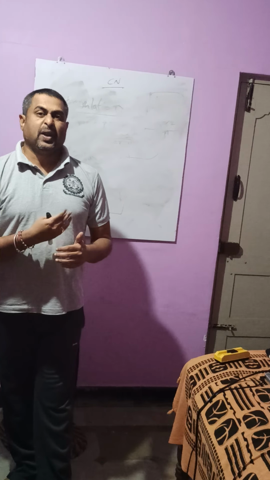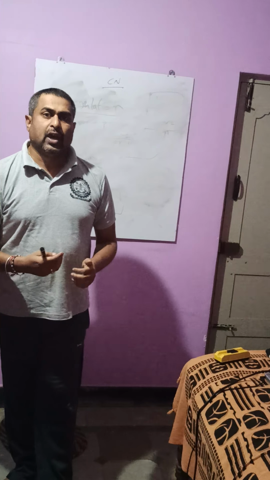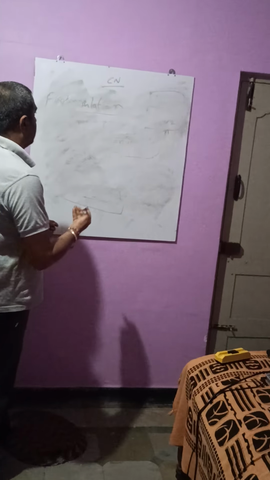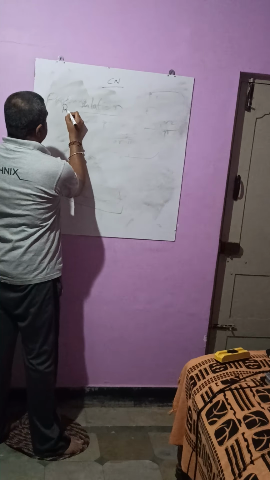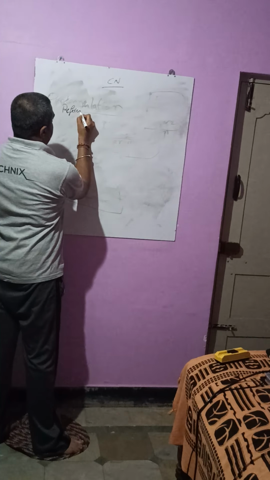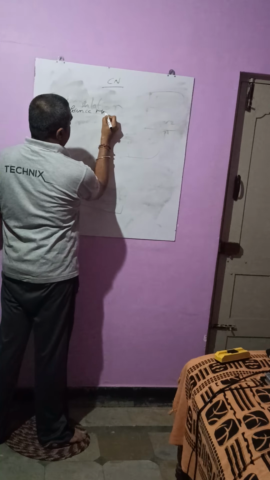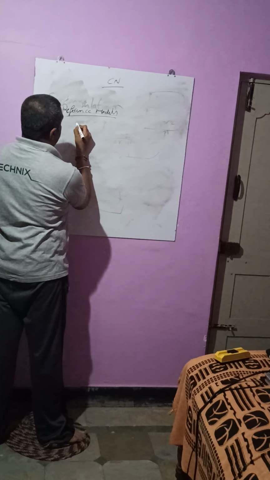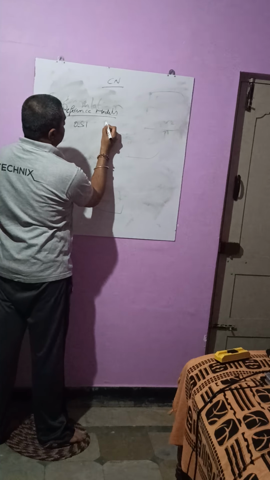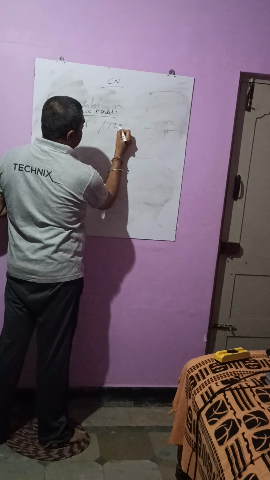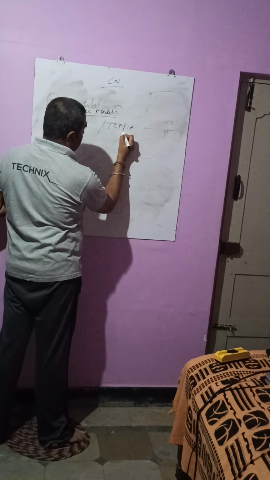Now, coming to the network architecture: assume that I want to design a network, what should we follow, which reference should we take? When we want to take a reference to build our own network, we have two reference models. One is the OSI reference model, and another one is the TCP/IP model.